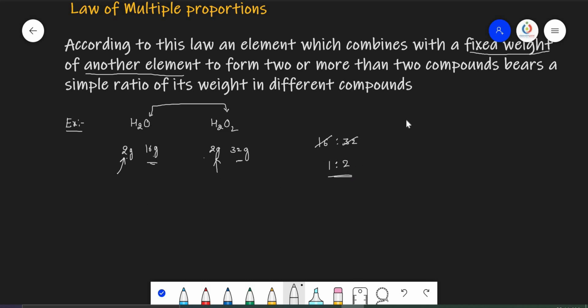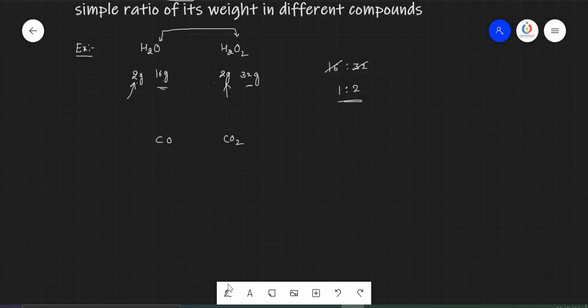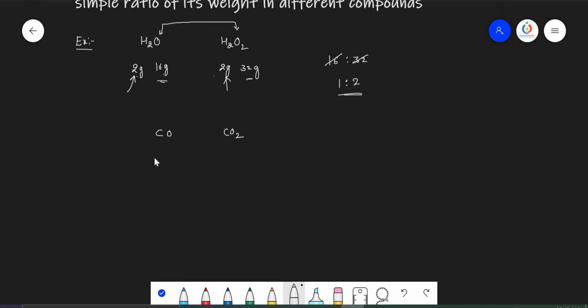That is called the law of multiple proportions. Okay. For example, let us take one more example, CO and CO2. In CO and CO2, carbon atomic mass here is 12 grams, oxygen 16 grams. Here carbon again 12 grams, but 2 oxygens are 32 grams. So again here oxygen is the element that combines with the fixed mass of the other element.